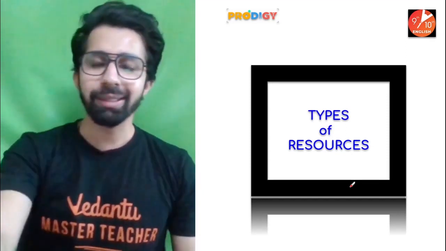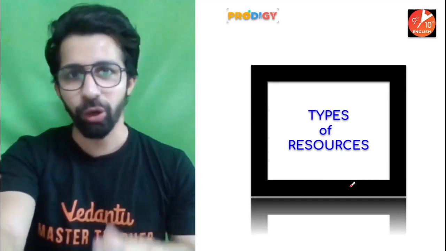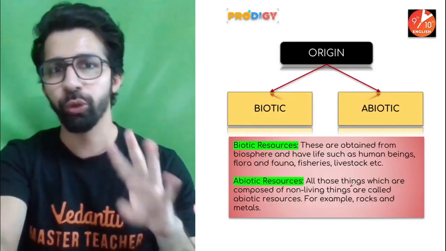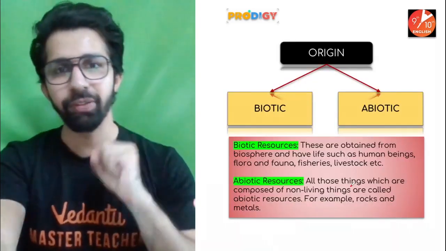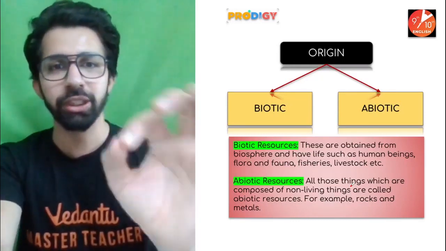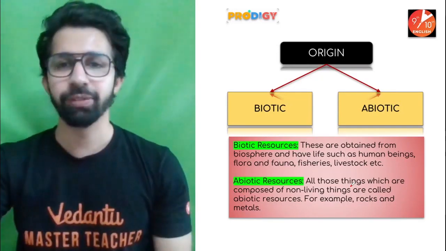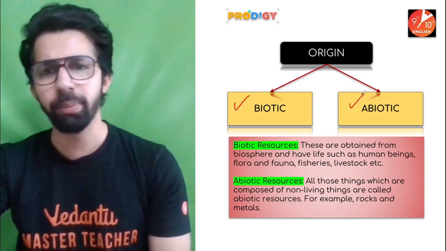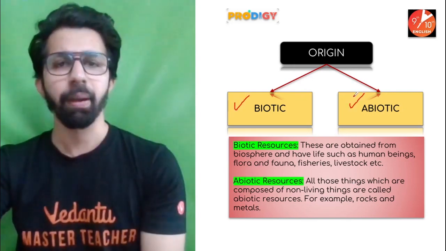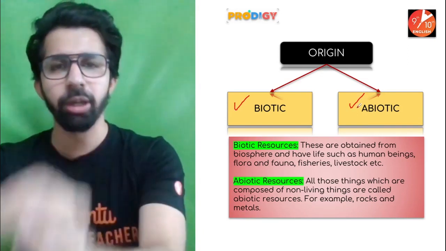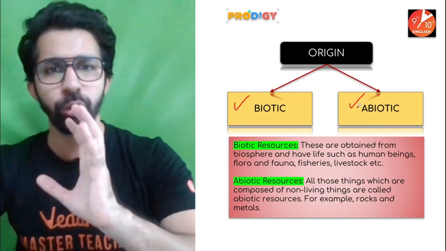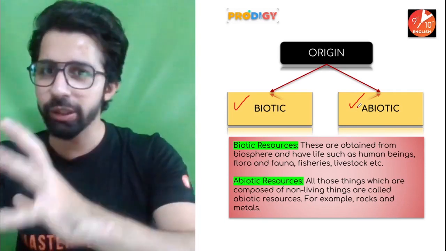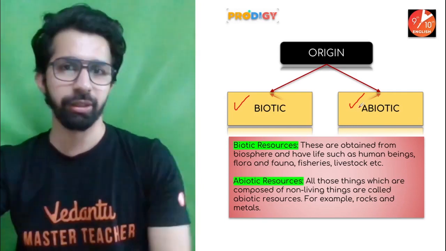Now, guys, let's understand about the types of resources. Resources can be classified into four major types. The very first part we are going to deal with is origin. Resources can be classified on the basis of origin, like biotic and abiotic. It is very simple. Biotic comes under living things, abiotic non-living things. So all the living things come under biotic resources, all the non-living things come under abiotic resources.